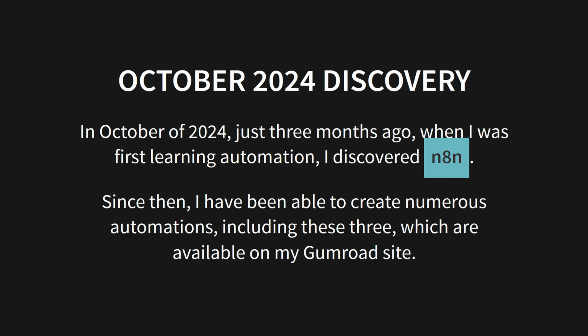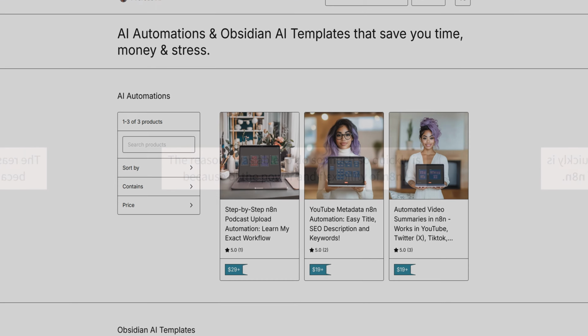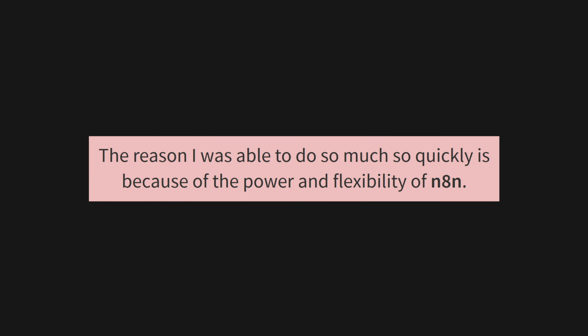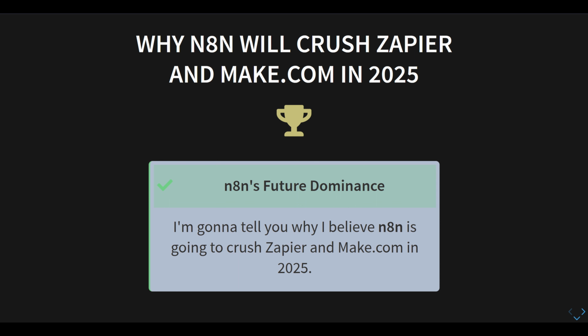October of 2024, just 3 months ago, when I was first learning automation, I discovered n8n. And since then, I have been able to create numerous automations, including these three, which are available on my Gumroad site. And the reason I was able to do so much so quickly is because of the power and flexibility of n8n. I'm going to tell you why I believe n8n is going to crush Zapier and Make.com in 2025.